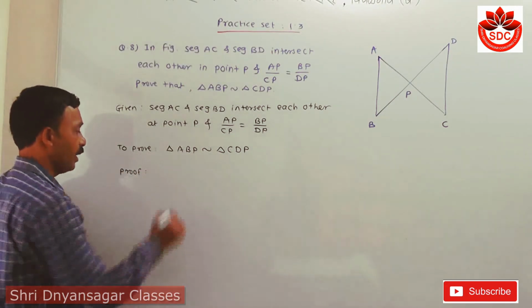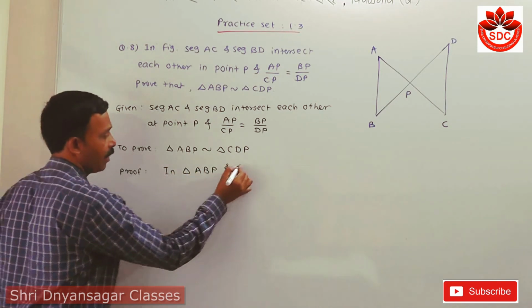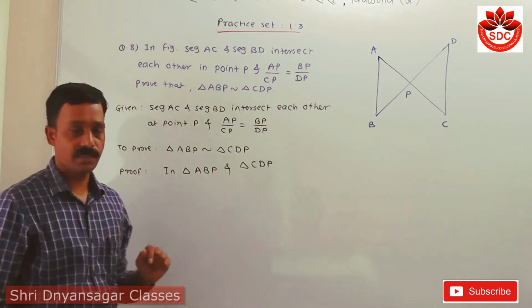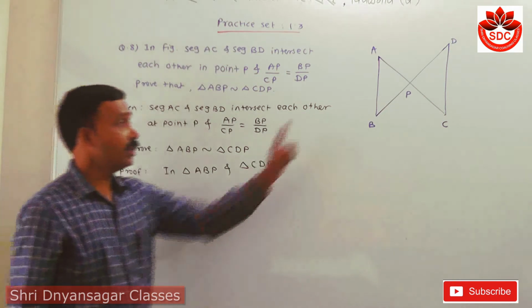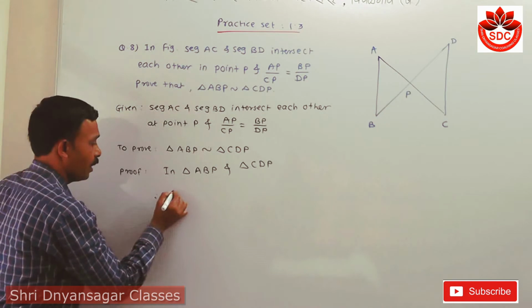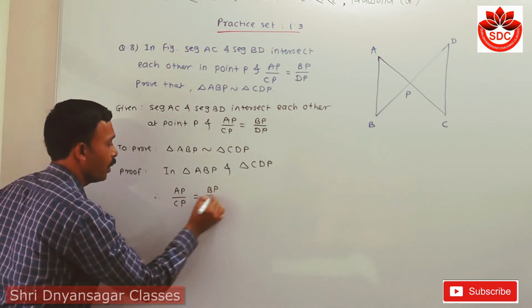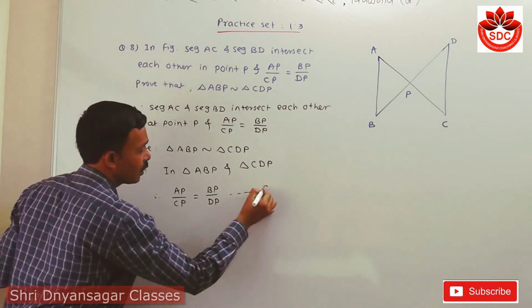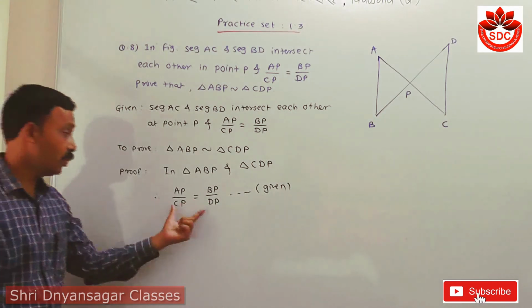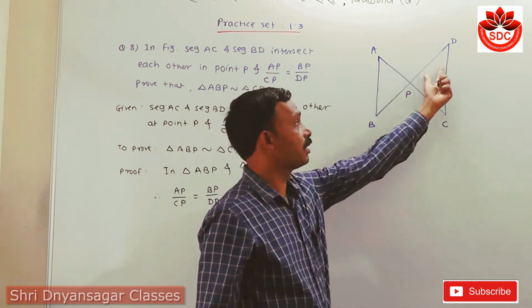Directly take these two triangles, triangle ABP and triangle CDP. Students, these are the proper vertices. Now in these two triangles, first this ratio is already present here, that AP upon CP is equal to BP upon DP. This is given.